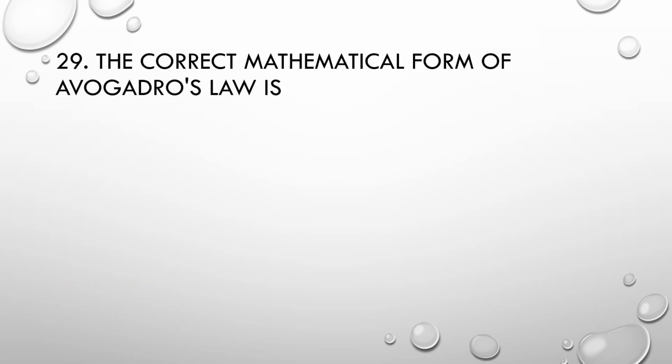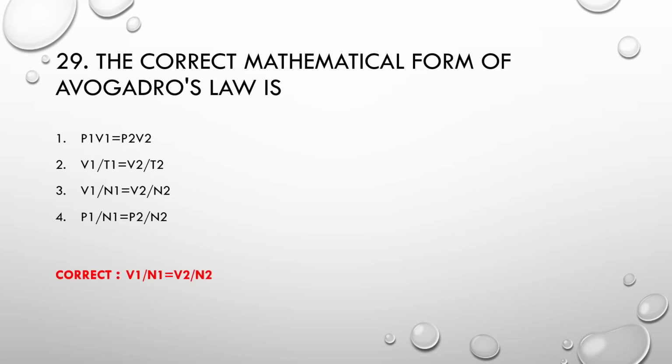MCQ number 29. The correct mathematical form of Avogadro's law is number 1, P1 V1 is equal to P2 V2. Number 2, V1 by T1 is equal to V2 by T2. Number 3, V1 by N1 is equal to V2 by N2. Number 4, P1 by N1 is equal to P2 by N2. Correct option is V1 by N1 is equal to V2 by N2.